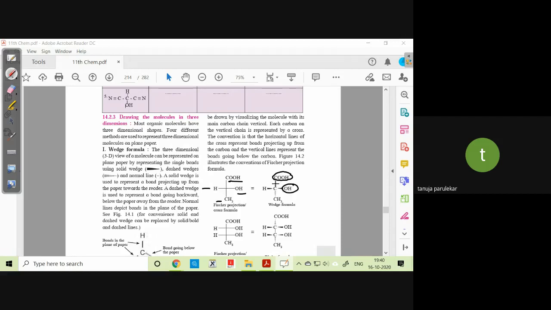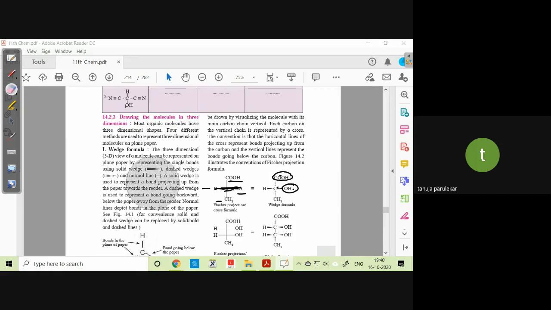Now you can see that here this group is above the plane and this group is behind the plane or below the plane. So each carbon on the vertical chain is represented by such a carbon wherein all the 4 groups are different, a chiral carbon. Okay, and this carbon can be represented by a Fisher formula. The convention is that the horizontal lines of the cross represent the bonds projecting up. So these are the horizontal lines. This will tell us the bonds which are coming towards us, and the vertical line will tell us that the bonds are going below or away from the observer.